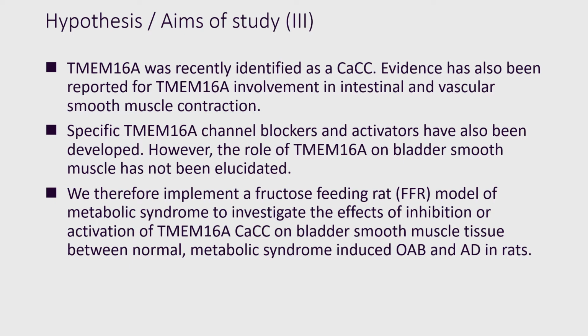We therefore implemented a fructose feeding rat (FFR) model of metabolic syndrome to investigate the effect of inhibition or activation of TMEM16A CaCC on bladder smooth muscle tissue between normal, metabolic syndrome-induced OAB and AD in rats.